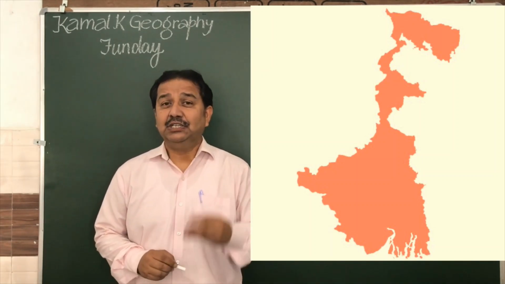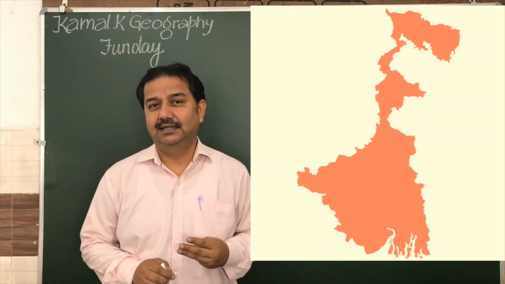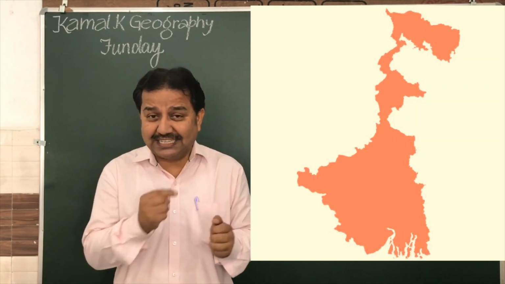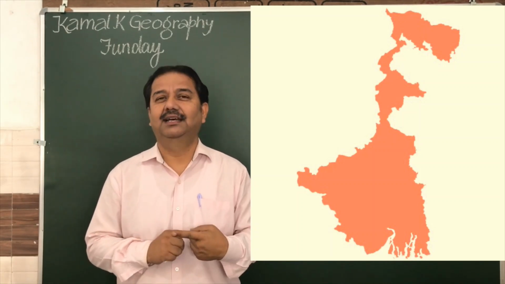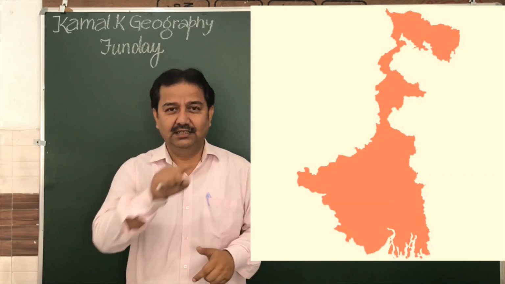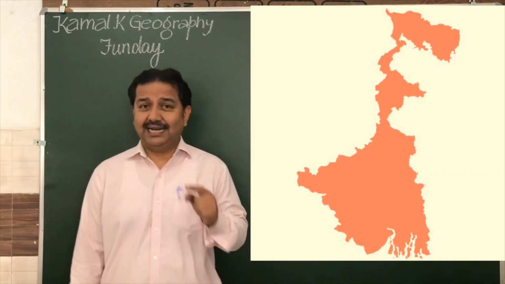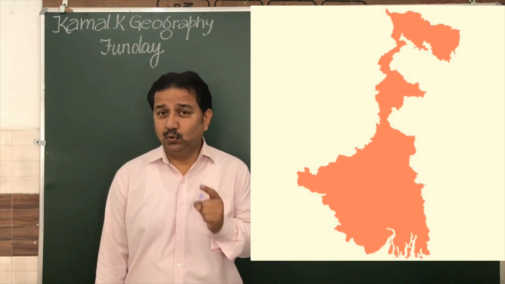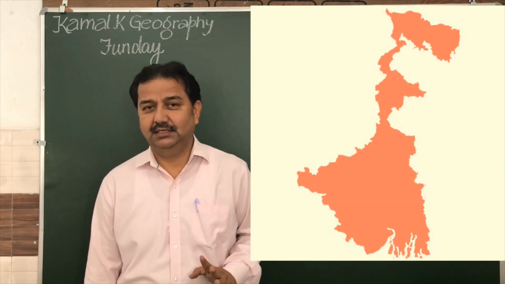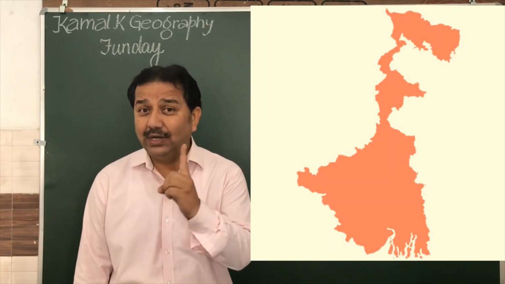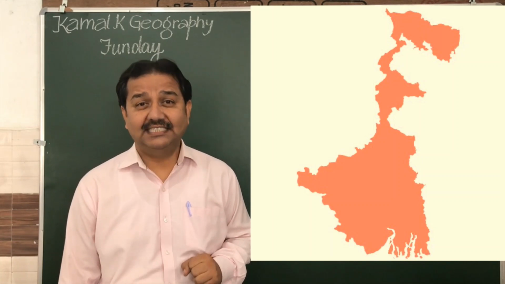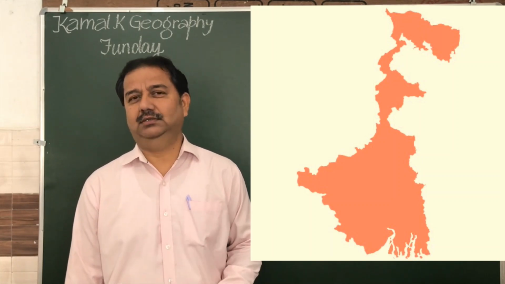Next clue is, 3 countries touch the boundary of this state: Nepal, Bhutan, question mark. Last clue is, 2 main rivers. One is Hooghly and second is Damodar.